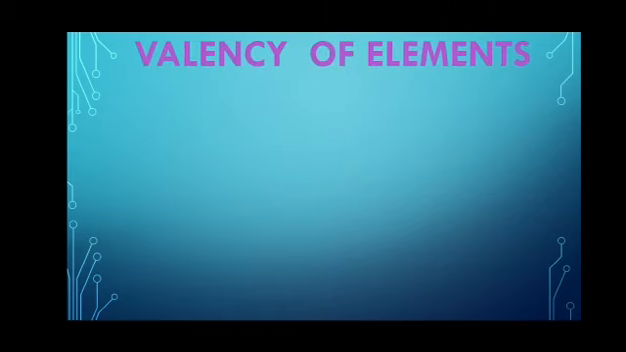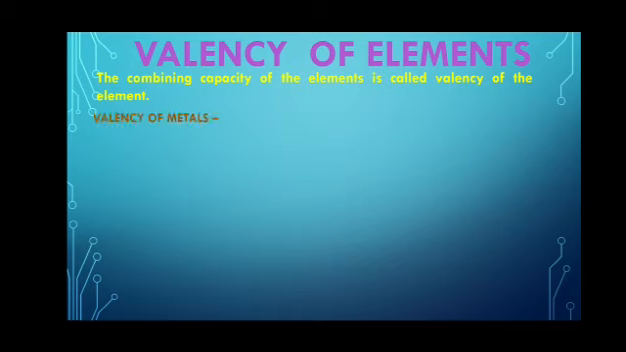For the formation of ionic compounds, first of all we have to know about the valency of the elements. Then what is the valency of an element? The combining capacity of the elements is called the valency of the elements. And what is the combining capacity? Combining capacity refers to the number of electrons lost or gained by an atom of the element to complete its own octet.